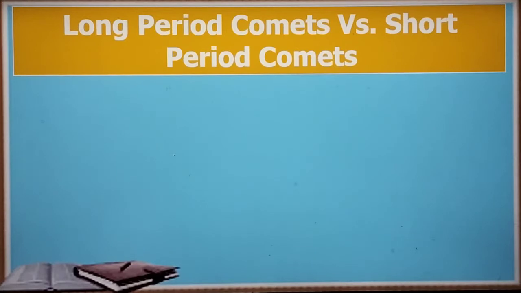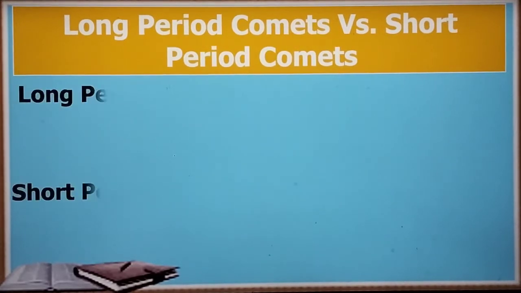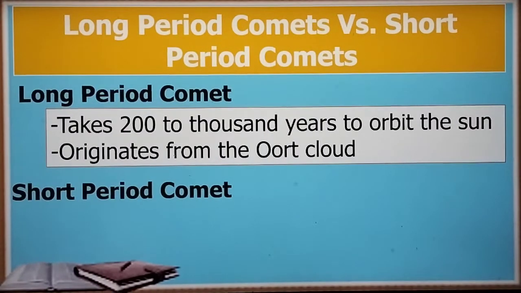Now, let's differentiate long period comets versus short period comets. Anong kaibahan ng dalawa? Now, for the long period comet or comets, it takes 200 to thousands of years to orbit the sun. Ibig sabihin yan, kada 200 years or thousands of years, natin itong nakikita.